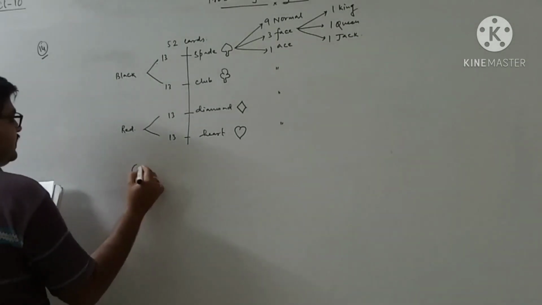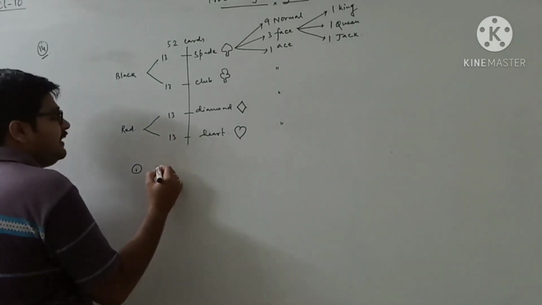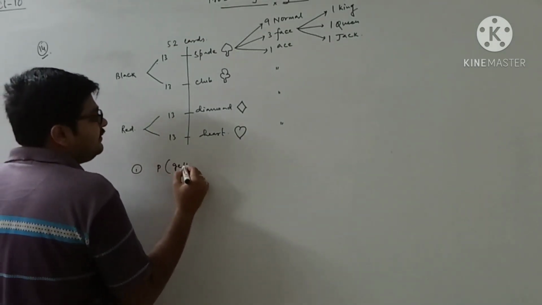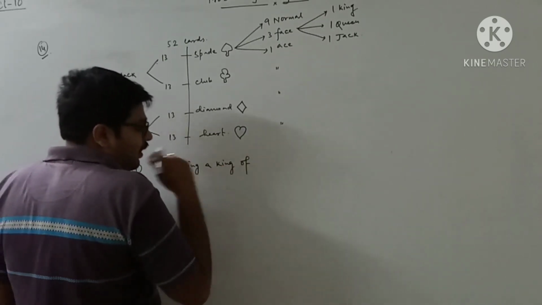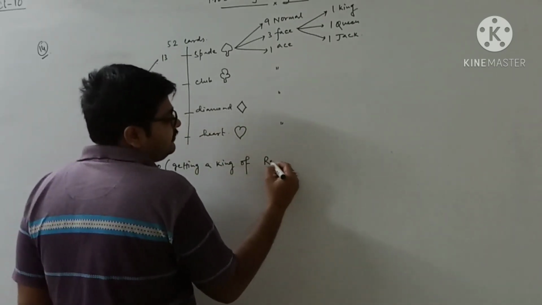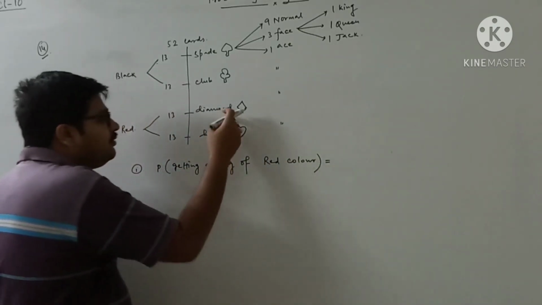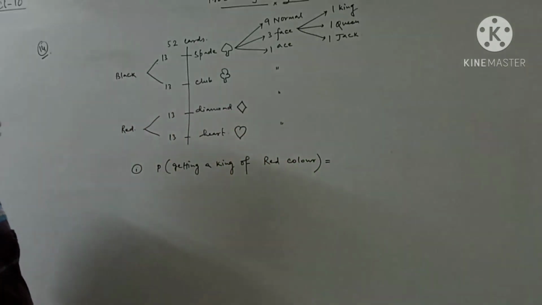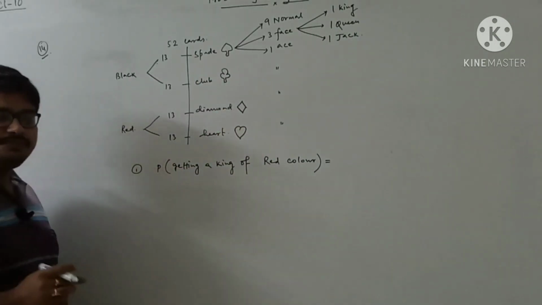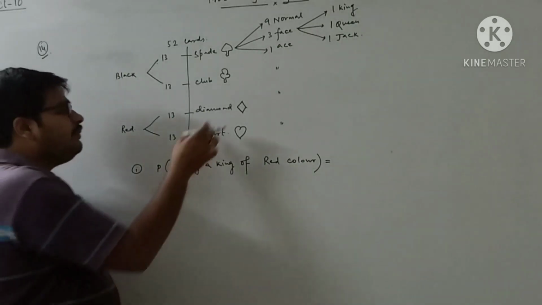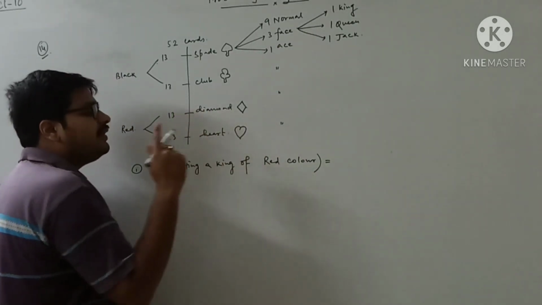So for the first question: probability of getting a king of red color. One thing to see is that there are two types of red cards, because diamond and heart are red in color, while spade and club are black. Each type of card contains one king. Diamond contains one king and heart contains one king.